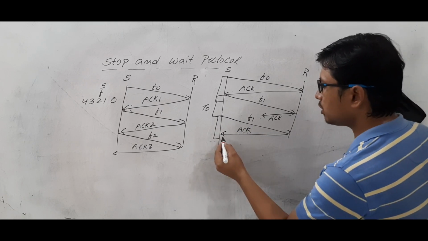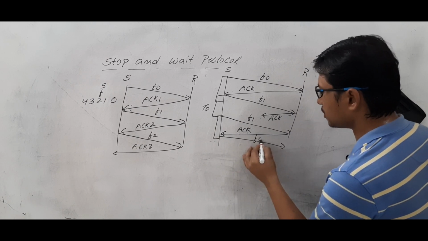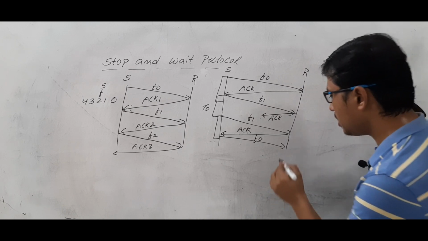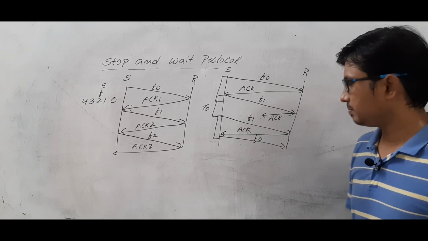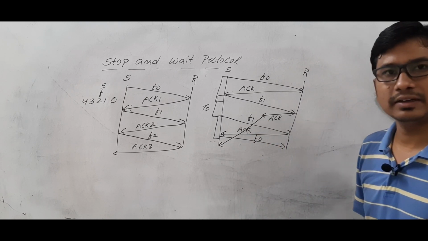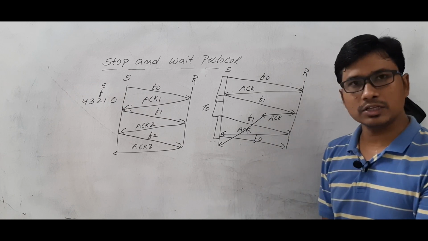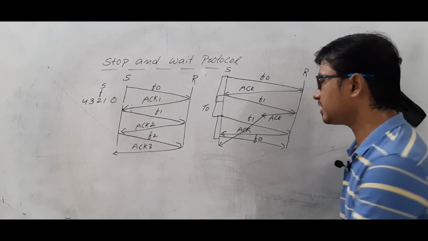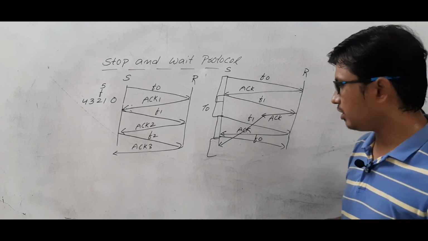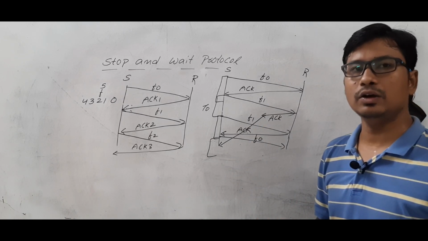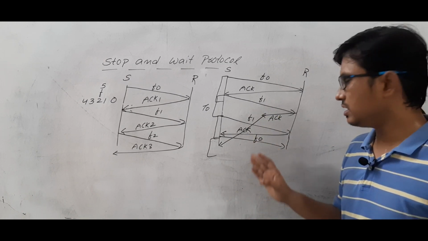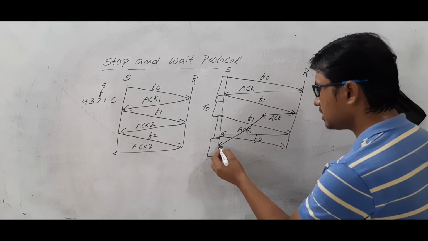Now what will the sender do? It will send frame number 0. Okay, it has sent frame number 0, however the receiver has not received it yet. Within this time, you got this acknowledgement. Because it is a delayed acknowledgement, after some time it will come. Let's take that within this timeout timer, this acknowledgement came. Are you following it or not? Now what will the sender think? Okay, the receiver has sent the acknowledgement, meaning the receiver has received my frame. Then it will send the next one.